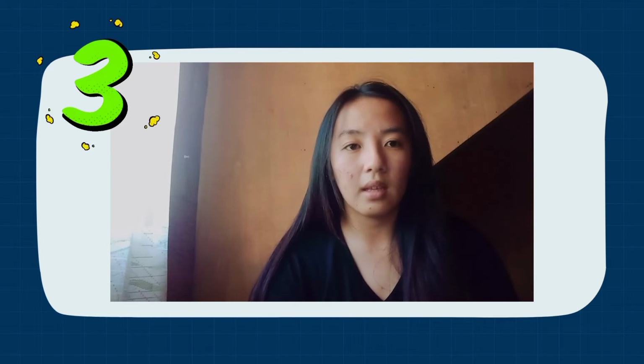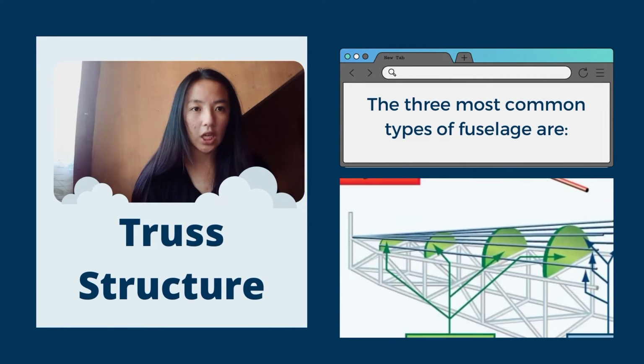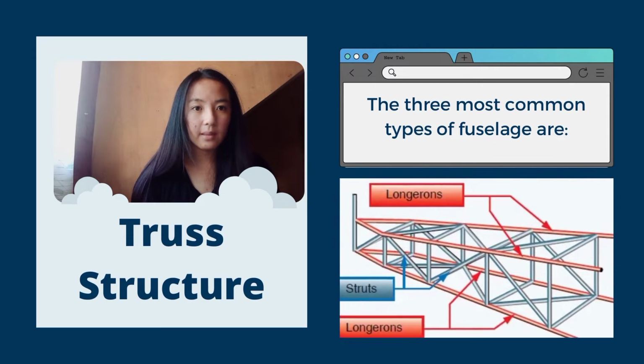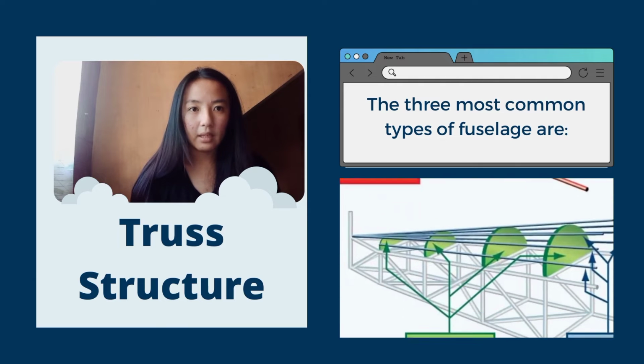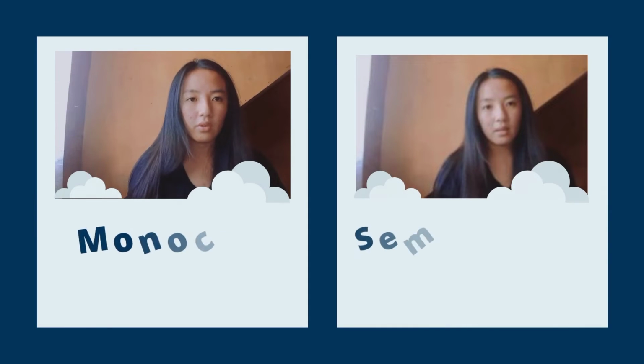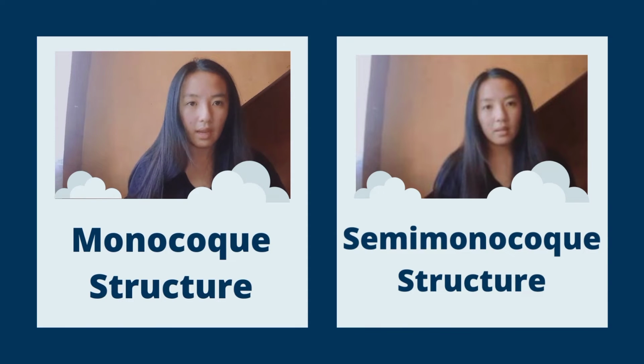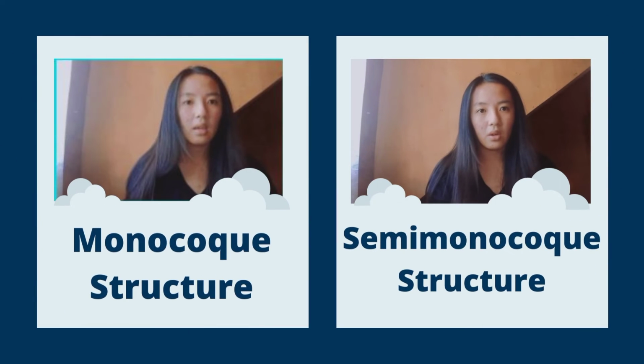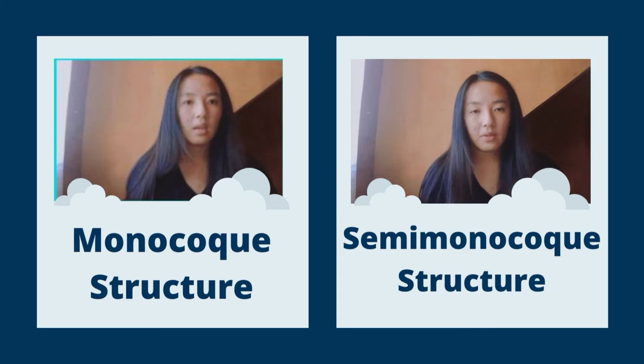First, let's take a look at the truss structure. The truss structure is a fuselage made up of supporting structural members that resist deformation by applied loads. A monocoque structure is a shell-like fuselage design in which the stressed outer skin carries the majority of the stresses. The semi-monocoque structure refers to a stressed shell structure that is similar to a true monocoque. It is used for aircraft fuselages, car bodies, and motorcycle frames.